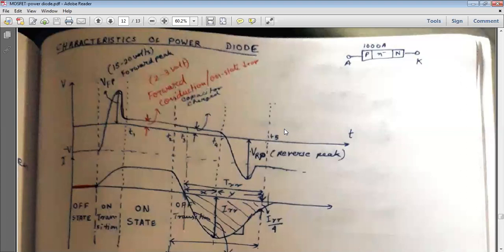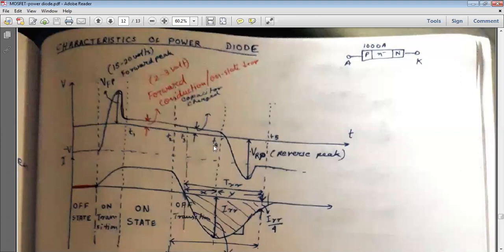The process of injecting minority charge carriers into the N minus layer is called conductivity modulation. As the conduction is established, the resistance offered by the N minus layer decreases to a finite value. During the transition period, the resistance is varying continuously, so it is a variable resistance. Therefore, during forward bias condition, the equivalent representation of the power diode is an RC series circuit with DC supply, where R is the variable one.